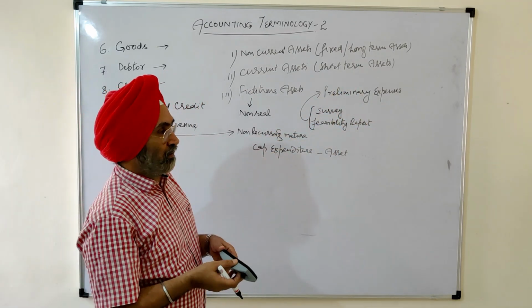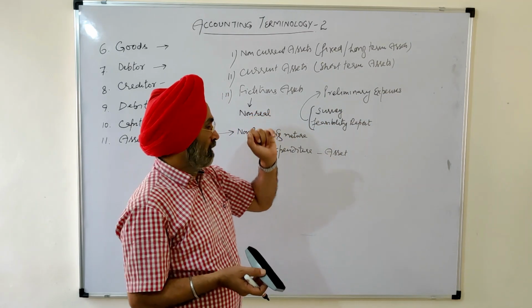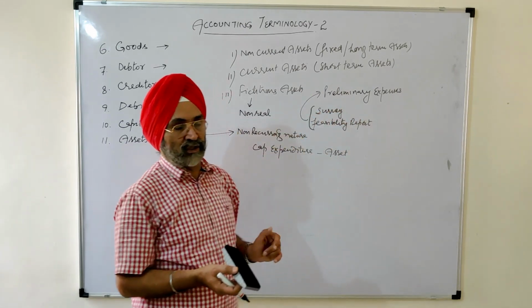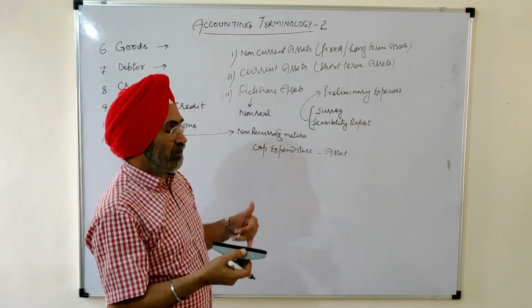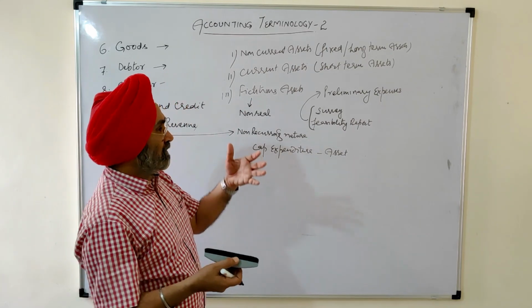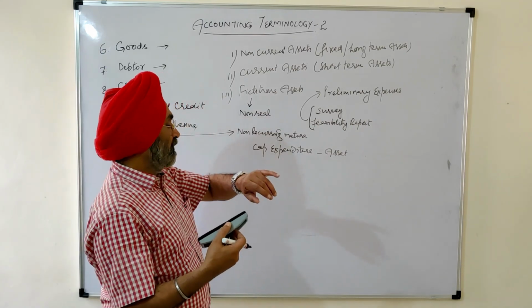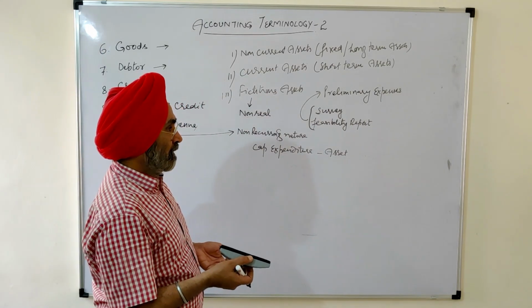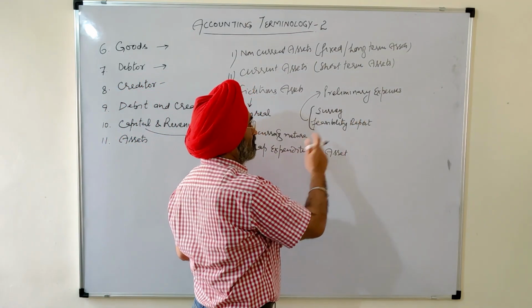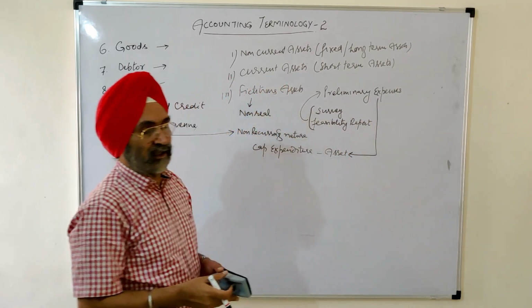Now the question is, what is the nature of this expense? Is it of revenue nature or of capital nature? Either this expense is going to repeat every day, every month, every year, or it was incurred only once for all, not to be repeated in future. Its nature is capital nature. It is a capital expenditure. Because it is a capital expenditure, that is why it is an asset.